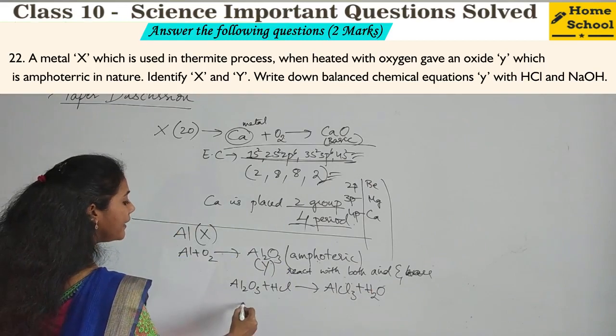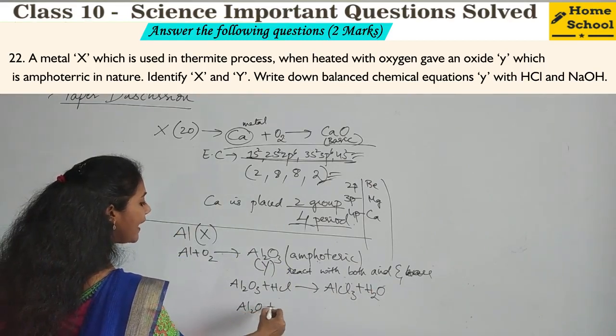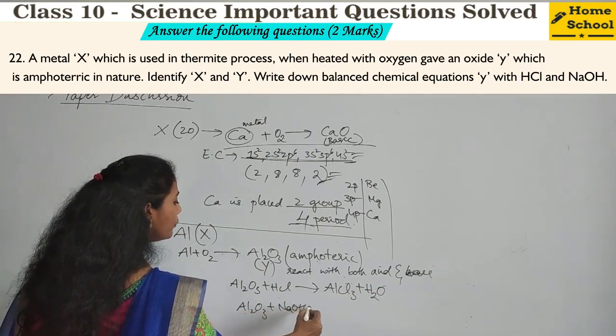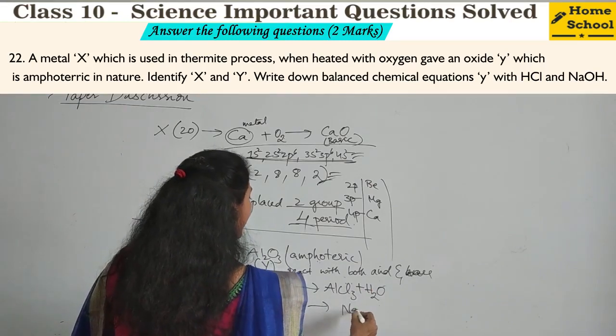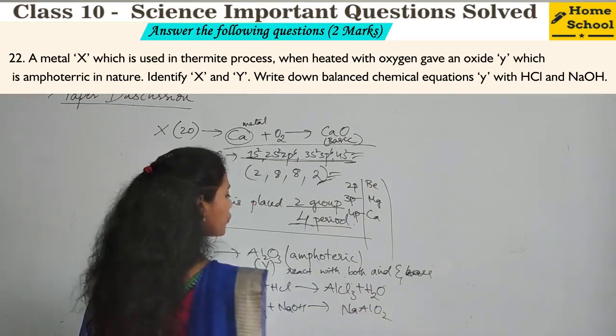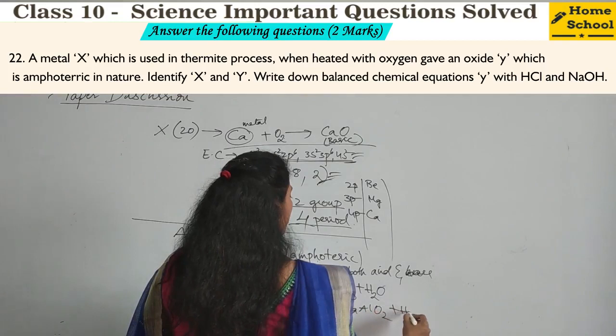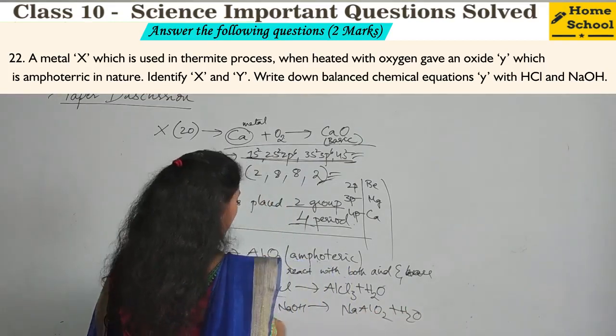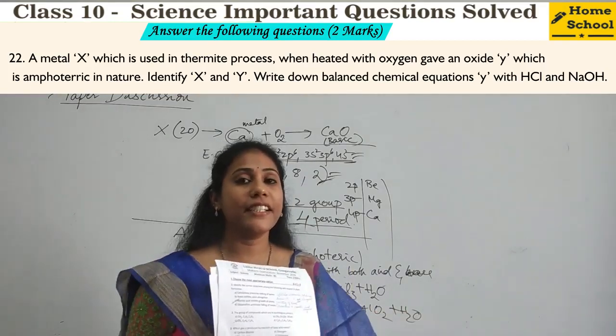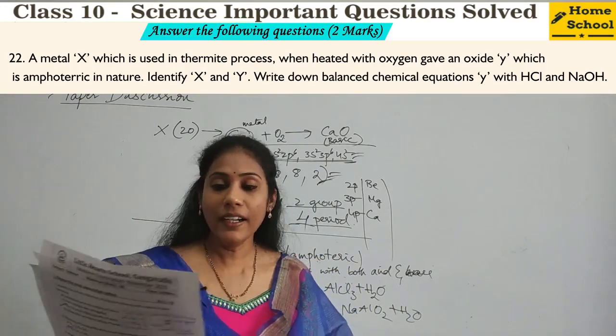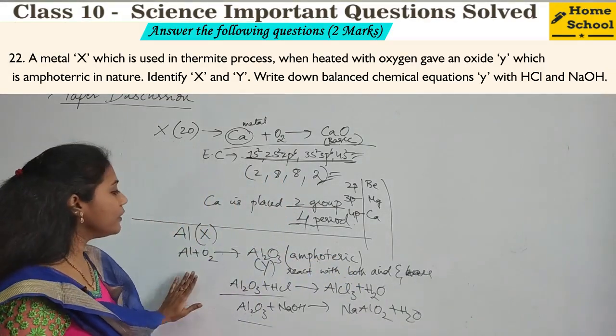And if Al2O3 reacts with NaOH, what do you get, guys? You will get NaAlO2, sodium aluminate, plus H2O. So these reactions in a balanced condition you have to mention. Clear? So this is a very, very important question.